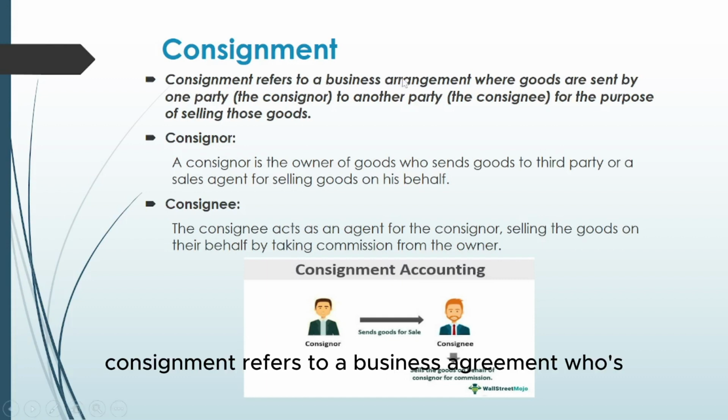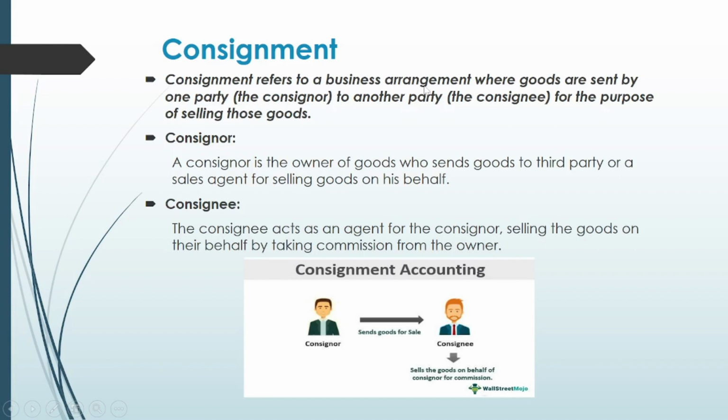Consignment refers to a business agreement where goods are sent by one party, the consignor, to another party, the consignee, for the purpose of selling those goods. Now we have seen some new terms, that is consignor and consignee. The consignor is the owner of goods who sends the goods to the other party for the purpose of selling so that the other party can sell these goods on his behalf.